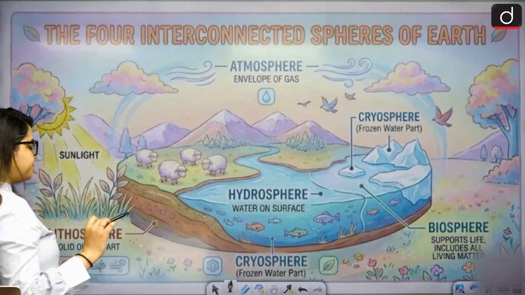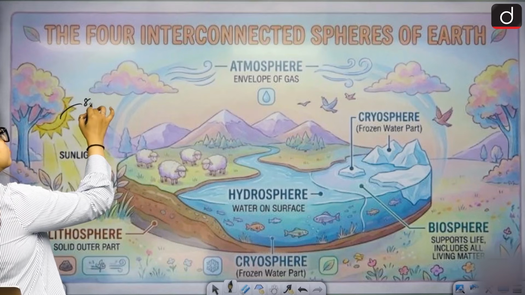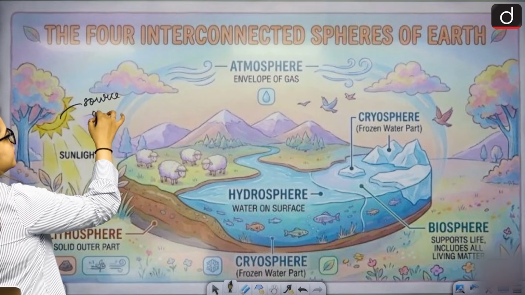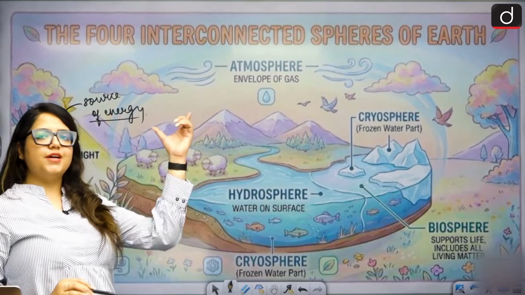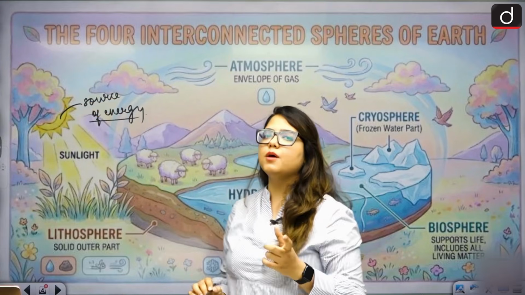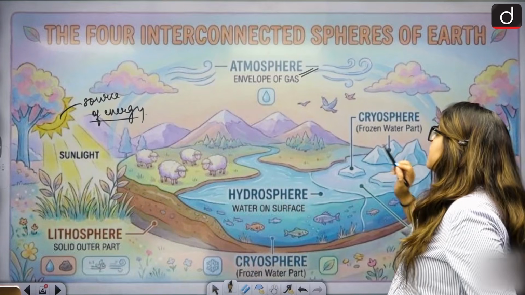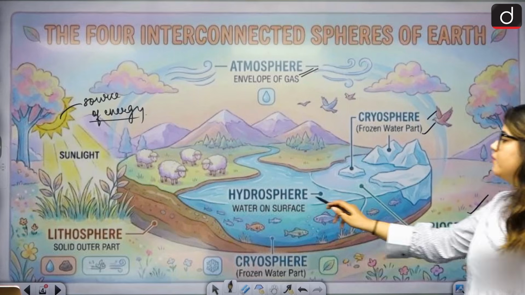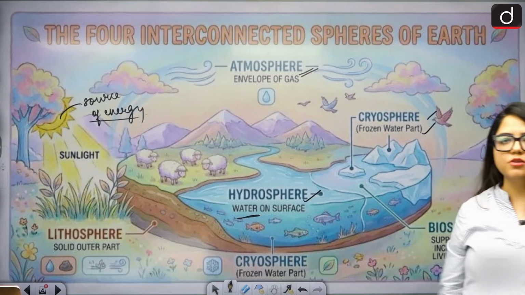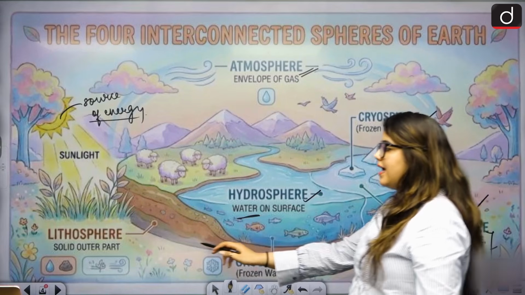First of all, we have multiple components here. We have the sun, the ultimate source of energy. We have the atmosphere, that is the envelope of gas that we have. Then we have the cryosphere, the frozen water part. We have the biosphere, supporting all life. We have the hydrosphere, that is water on the surface, right? Lithosphere, that is land.